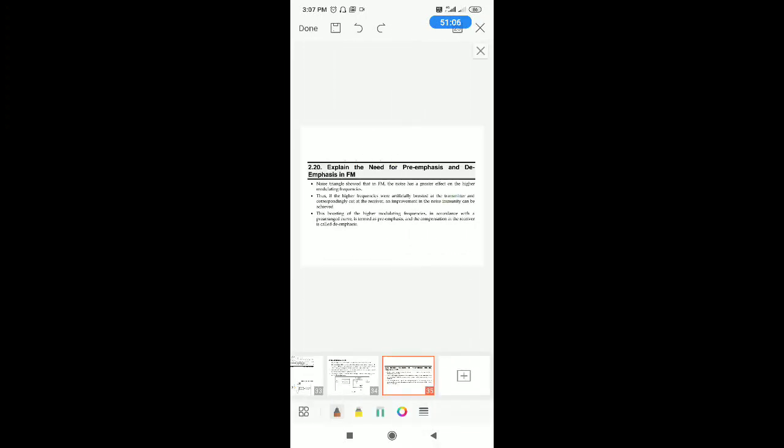Right. So with this, the second chapter is completed. In the second chapter we covered AM, time domain equation and types, and also FM, time domain equation, their advantages, disadvantages and types, and finally we concluded with comparison, pre-emphasis and de-emphasis. Right. Thank you.